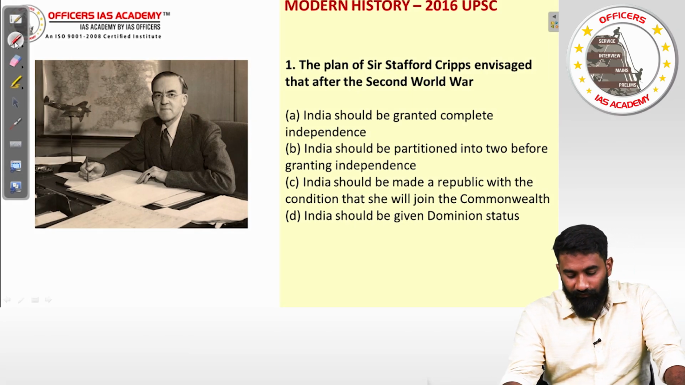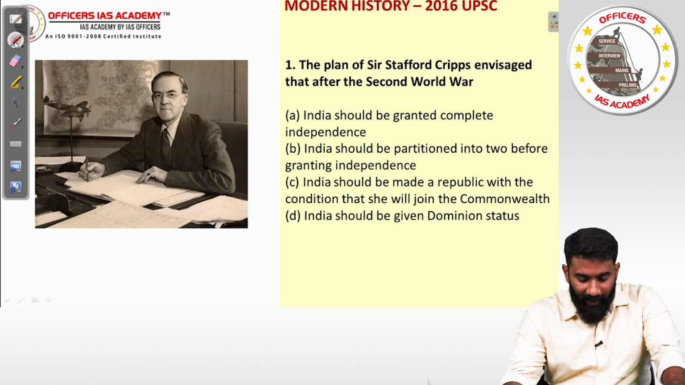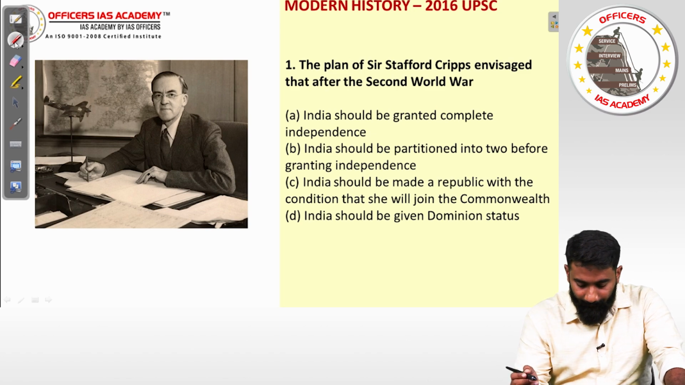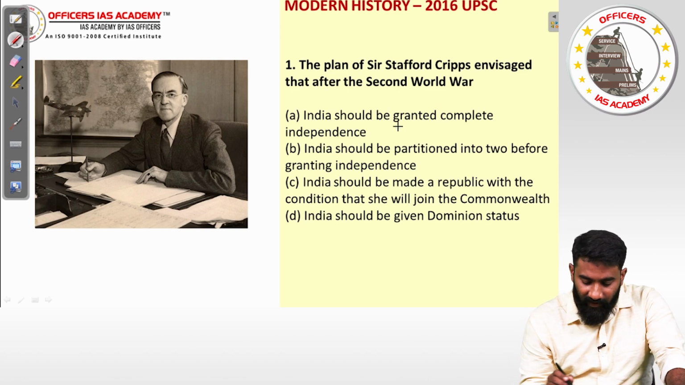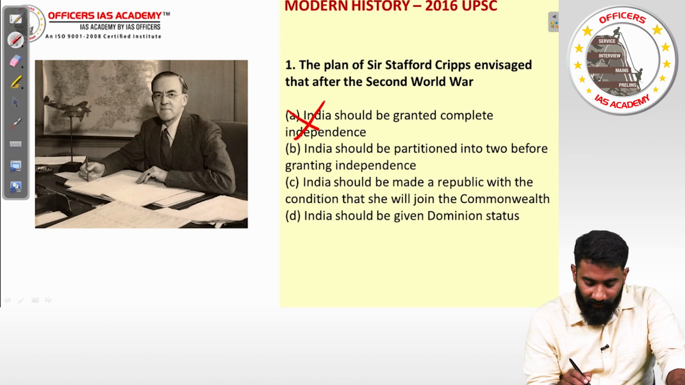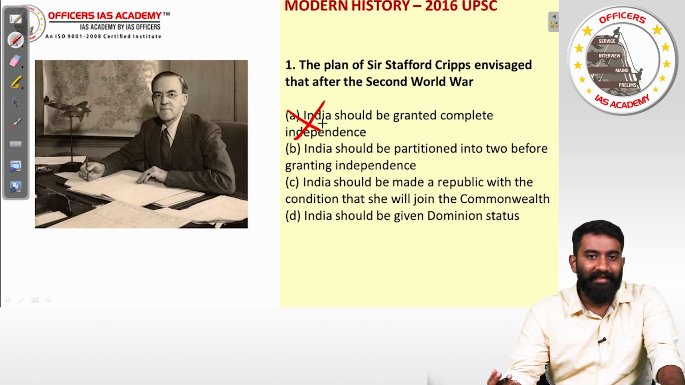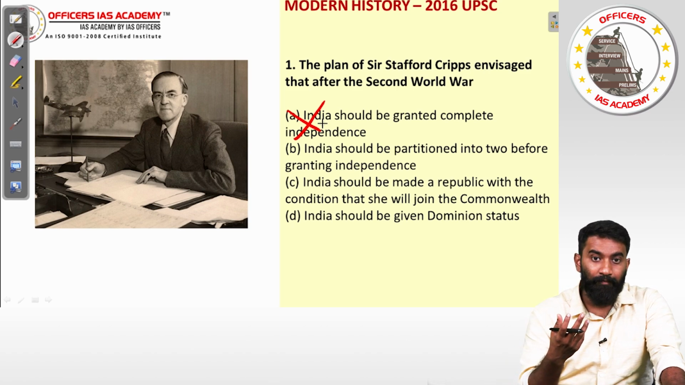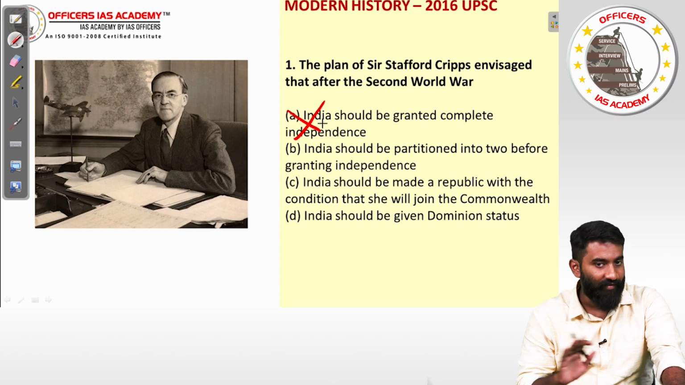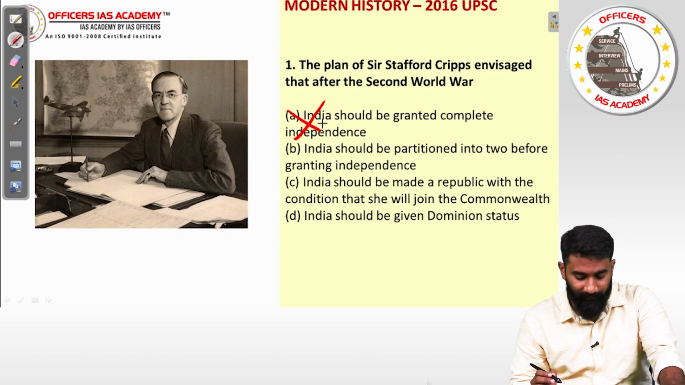The plan of Sir Stafford Cripps envisaged that after the Second World War, which of the following is correct? India should be granted complete independence. No, that is not correct. It's not correct because of course the British never thought of giving complete independence to Indians, especially in the time period before the end of the Second World War. They never really thought of that. They never said they will do that.